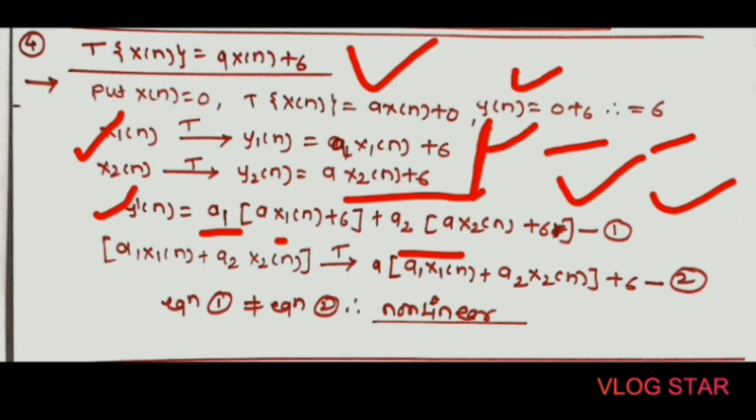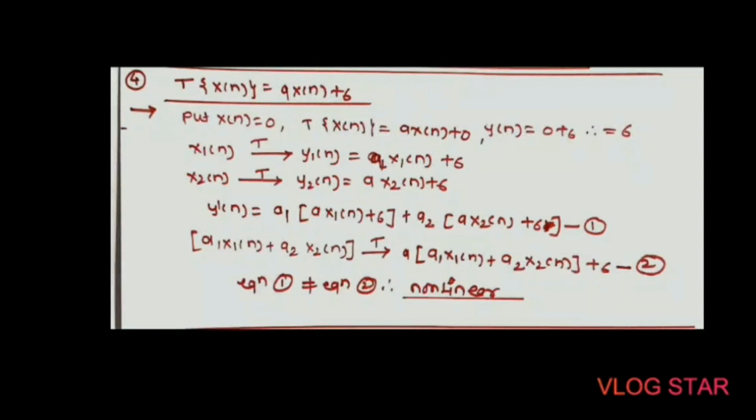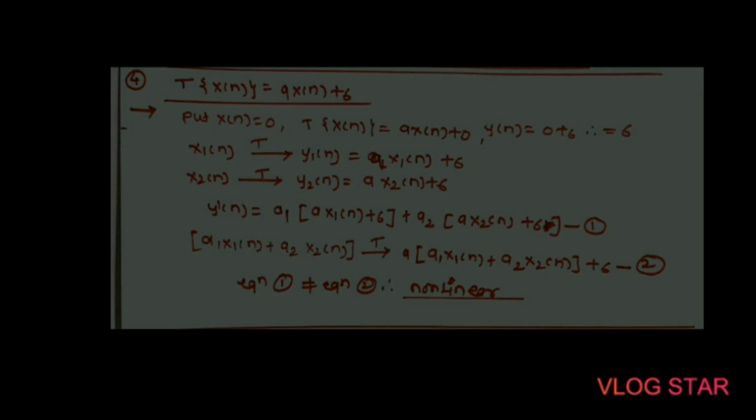In the next stage, that is in the third step, we will add the two inputs and then apply the signal to the system. Again we will use arbitrary constants a1 and a2, and y double dash of n becomes a into a1 x1 of n plus a2 into x2 of n plus 6.